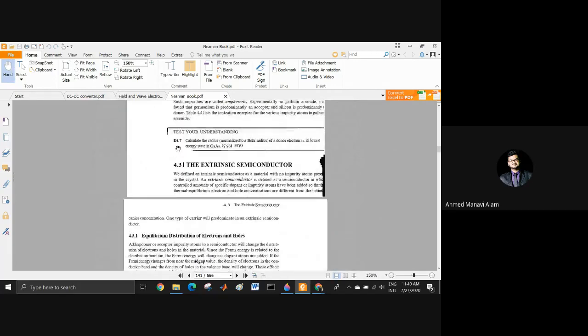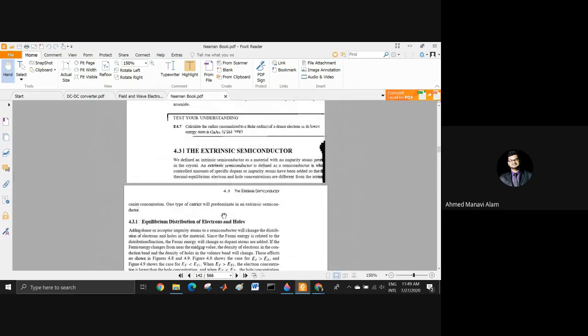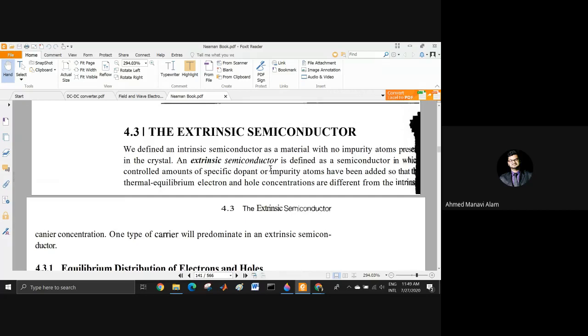Now we'll end our topic with the equilibrium distribution of electrons and holes. We defined an intrinsic semiconductor as a material with no impurity atoms present in the crystal. An extrinsic semiconductor is defined as a semiconductor in which a controlled amount of specific dopant or impurity atoms have been added so that thermal equilibrium electron and hole concentrations are different from the intrinsic carrier concentration.